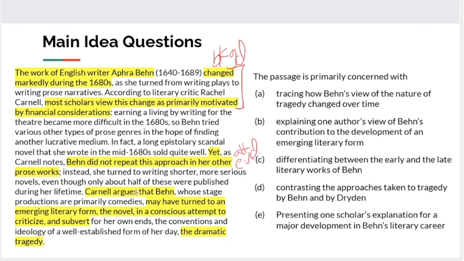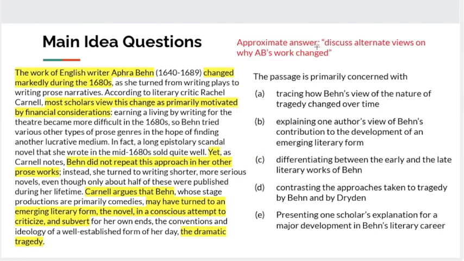And then a further argument that she may have turned to this emerging literary form in a conscious attempt to criticize and subvert the dramatic tragedy. So the primary concern here is discussing an alternate view on why her work changed. In other words, challenging the idea that it was due to financial considerations and instead providing some support for the idea that it was more of an artistic choice, a creative choice. So with this approximate answer in mind, we turn our attention to the answer choices.